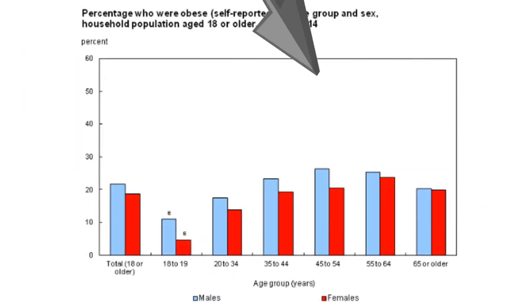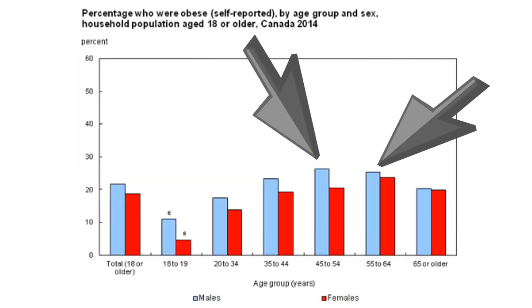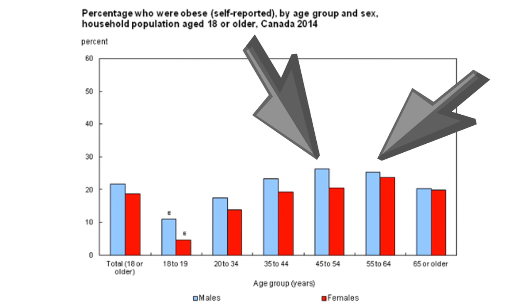The highest rate of obesity recorded in Canada in 2014 was males aged 45 to 54 years old and females aged 55 to 64 years old.